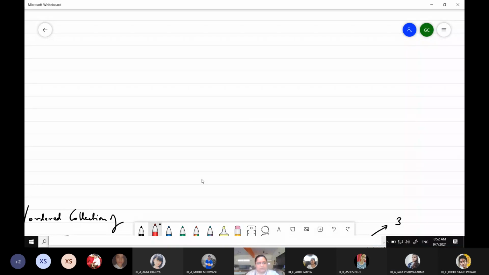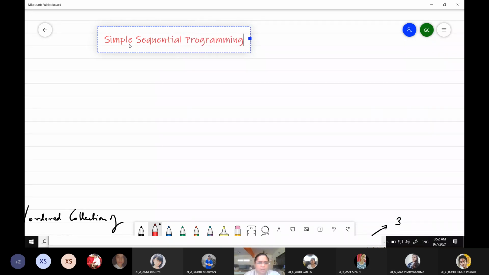Okay, so we will take some more questions today of simple programming. Currently the type of programming we are doing is simple sequential programming. Sequential programming means what?